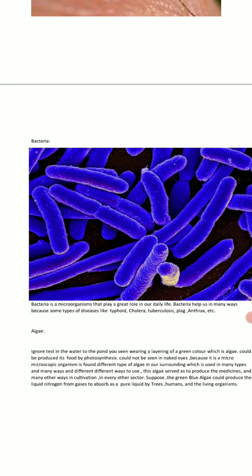Different types of algae are found in our surroundings, which are used in many ways. Algae serve to produce medicines and in many other ways in cultivation. In every other sector, suppose the blue-green algae could fix nitrogen from the air, to be absorbed as a pure liquid by trees, humans and the living organisms.